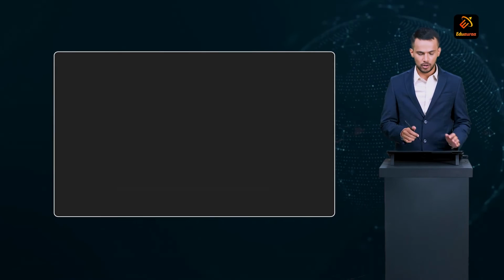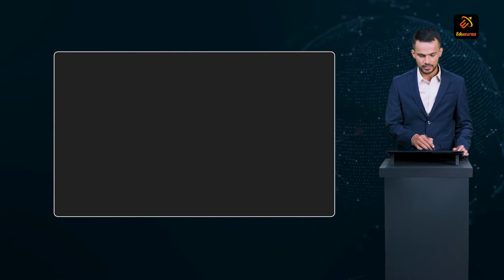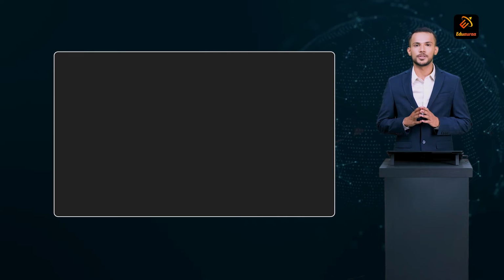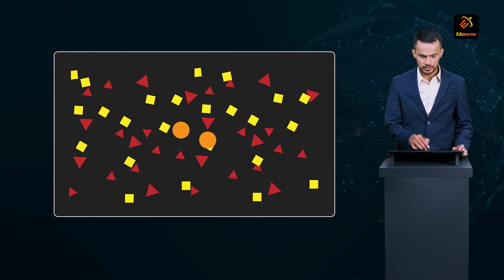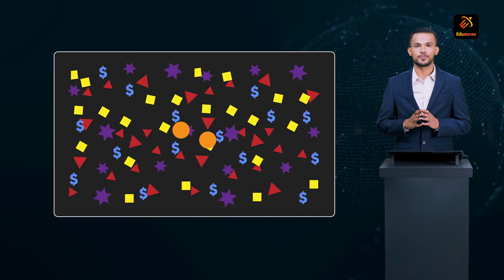Because if we have information about the relative number of different species living in a habitat, then we can take appropriate measures for a specific species. Let us take an example of an ecosystem wherein there are 5 different species of triangle, square, circle, star and dollar.